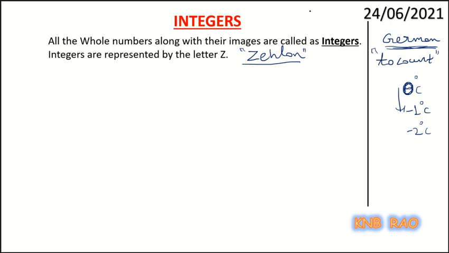So the first letter Z is used for representing integers, and some books even write this with the letter I, Z or I. I is the first letter of integers. So the integer set Z is written within flower brackets as so many negative numbers, minus 2, minus 1, 0, 1, 2, 3, 4 and so on.